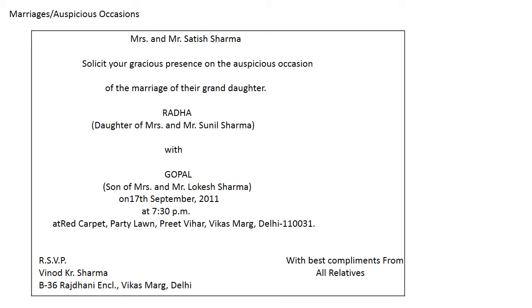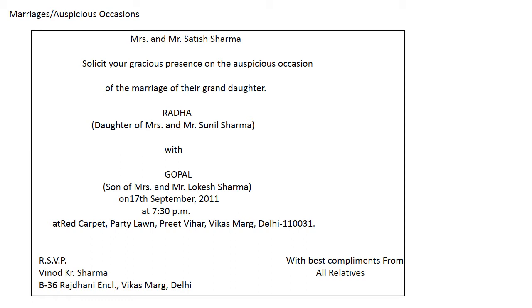Name, then in brackets you can mention daughter of so and so, with the name of the person, son of so and so, on 17 September 2011 at 7:30 p.m. at Red Carpet Party Lawn, Preet Bihar, Vikas Marg, Delhi. RSVP Vinod Kumar Sharma.